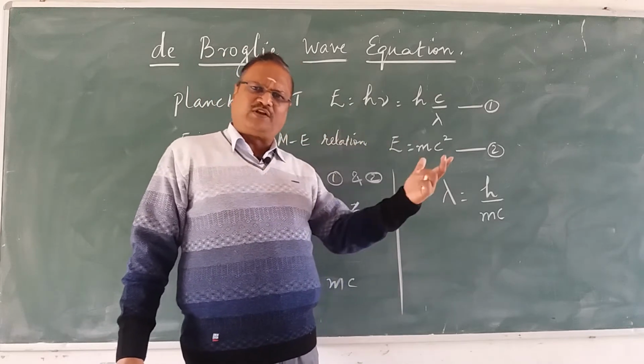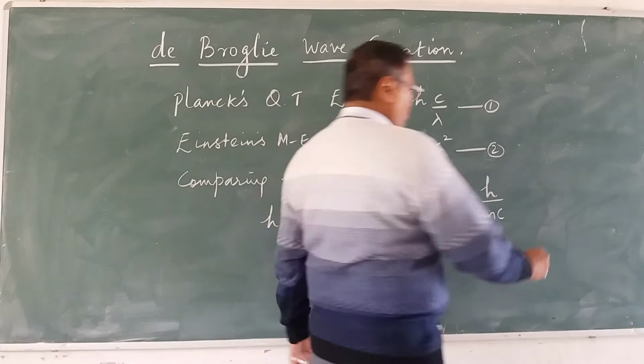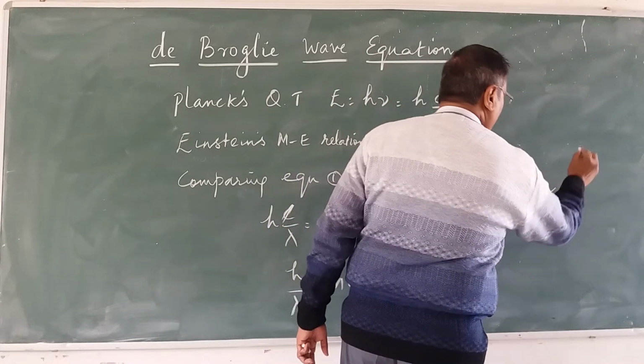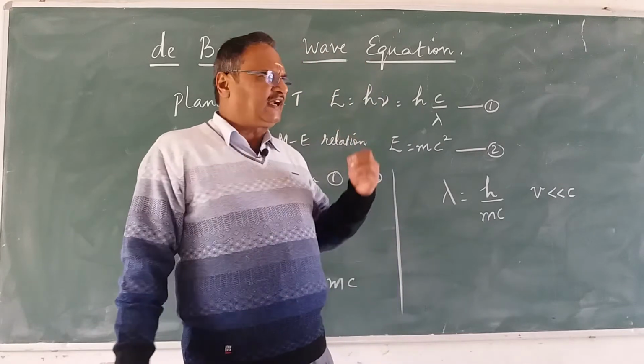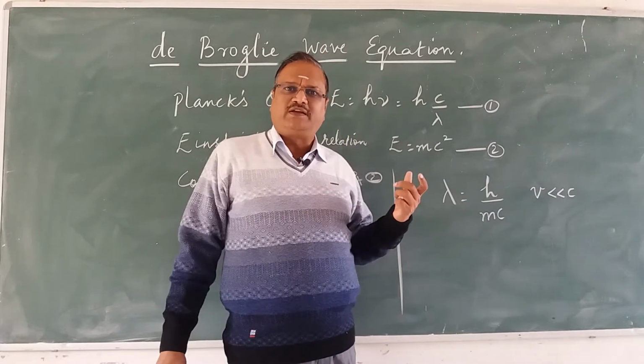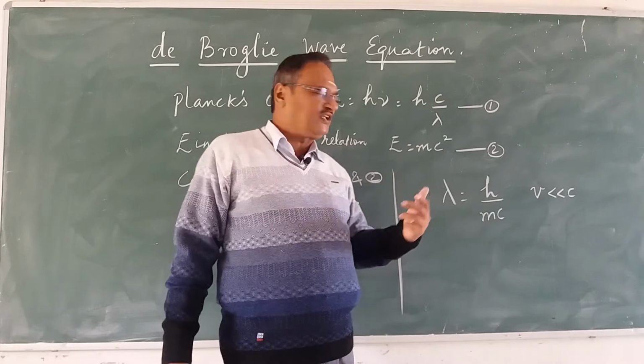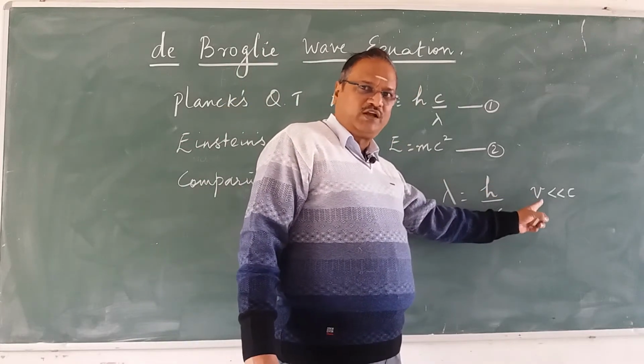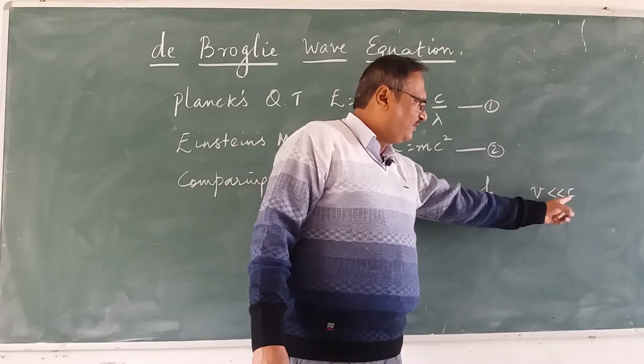That is the maximum velocity, and for a body the velocity v is less than the velocity of light. The electron cannot travel with the velocity of light, so it will be much less than that. That is why I say the condition is that the velocity of the particle is less than the velocity of light.